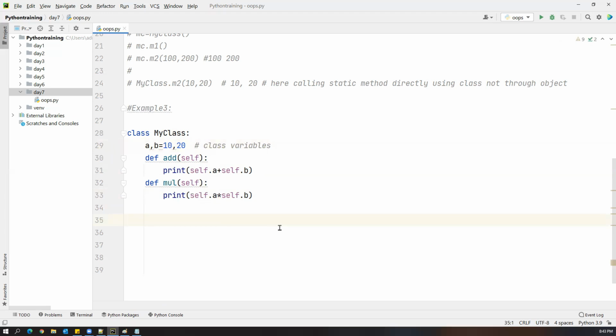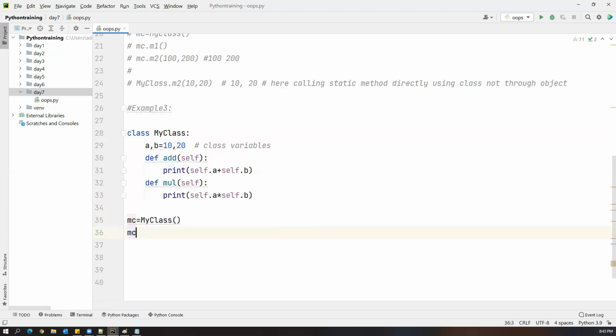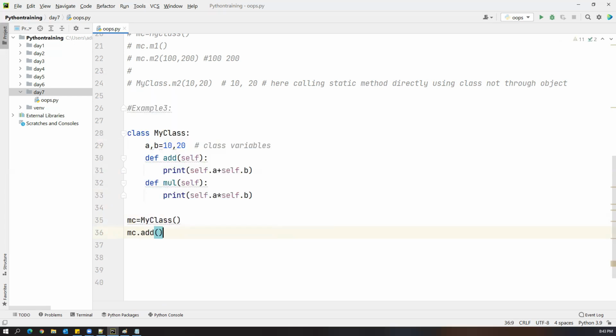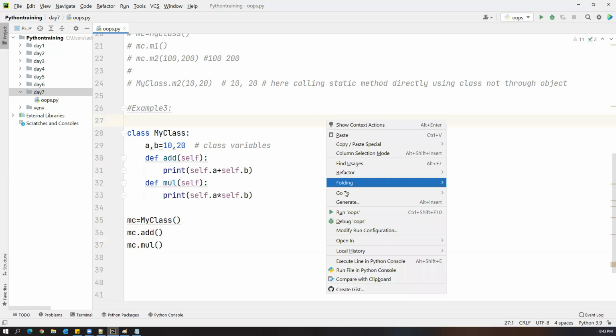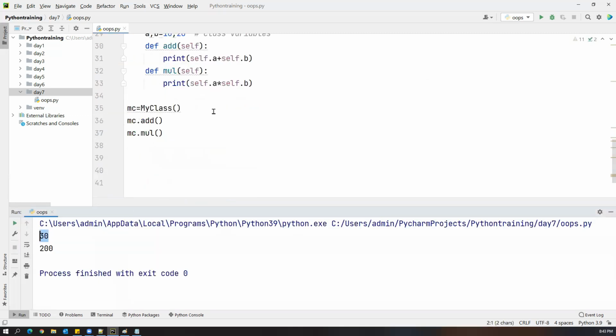Now let us create an object of MyClass. mc is my object. Now mc dot, how to call the method? Just say add. Do we need to pass any argument here? Nothing. And similarly, I say mc.multiplication. Now execute. So this gives you the result 30, the addition of two numbers, and the multiplication of two numbers returns 200.